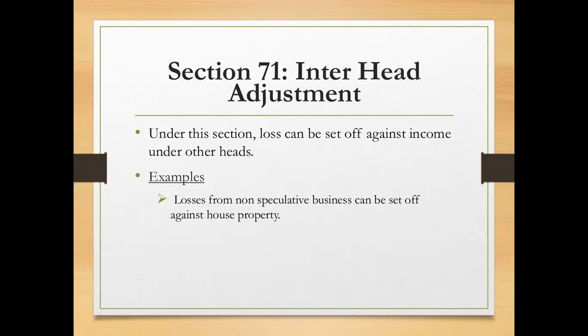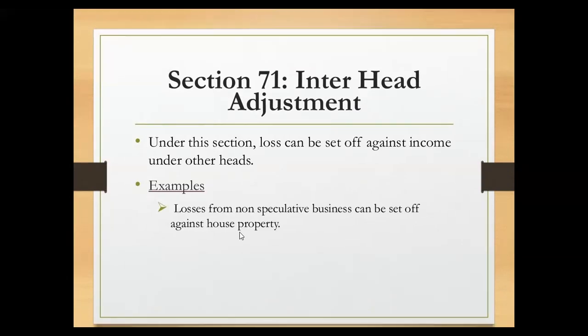Next, we have the section 71 that is dealing with the inter-head adjustment. That is, we are going to adjust the loss of the one head with the income of the another head. So under this section, the loss can be set off against income under other head. So they have given the example that loss from non-speculative business, the loss from the business or profession can be set off against house property. So you can observe that the one loss has been earned from the business, but the loss has been set off from the house property.